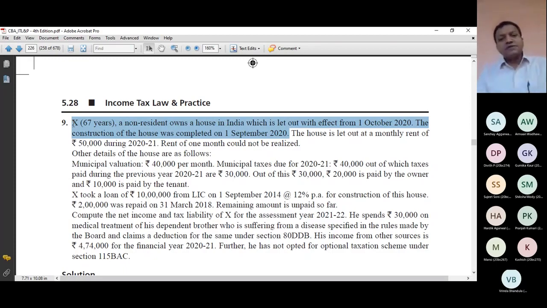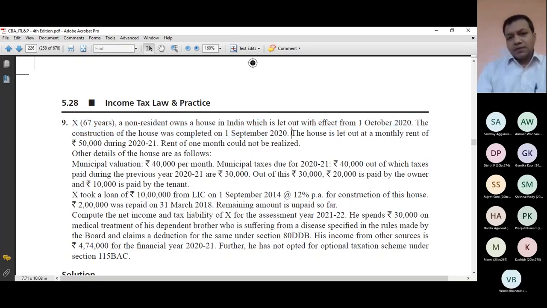If this is the period occupied by me, the question will tell. Otherwise, I have no option but to assume that it is not occupied. During this period, the house is in a vacant period. So for the month of September 2020, this 1 month period is a vacant period. Second, what will happen now? One more question I will ask when I start solving this numerical.